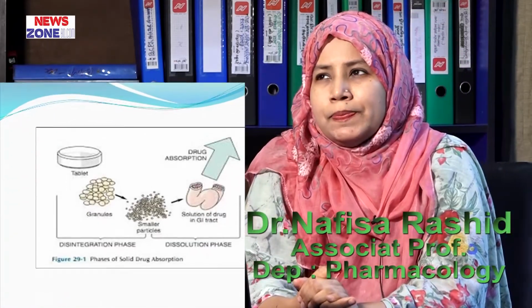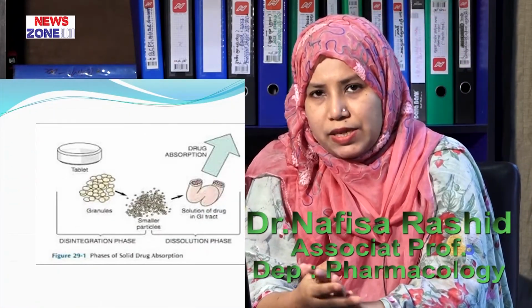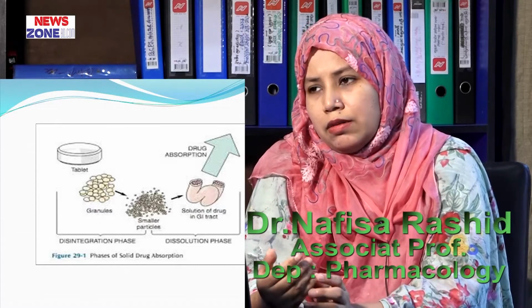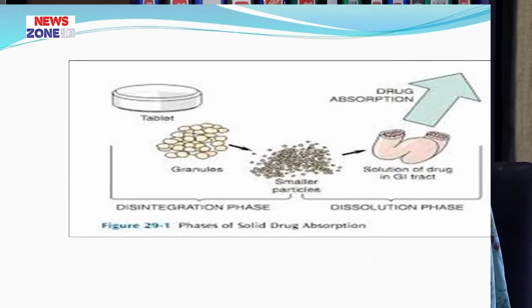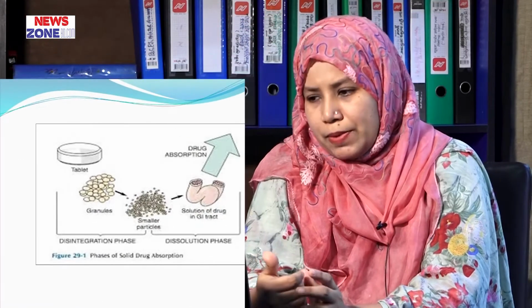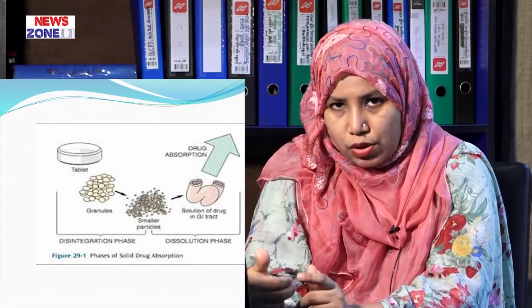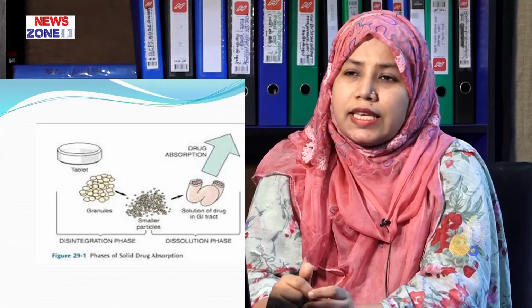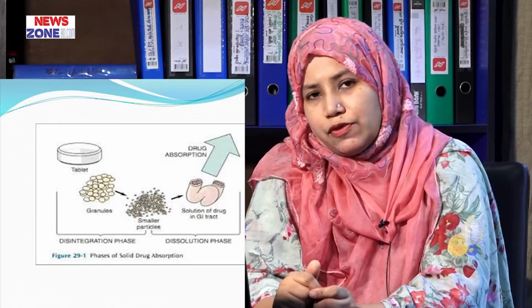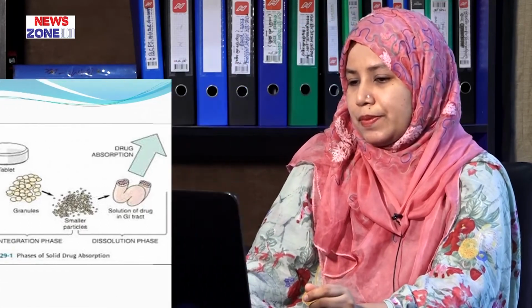When we take a drug as medication, the tablets like paracetamol or aspirin, whatever may be, at first the drug becomes smaller in size, that is granules, and then it is again broken and forms smaller particles. Then it mixes up with the solution of the gastric juice and enters into the systemic circulation. This is the normal phenomenon of absorption of a solid form of drug.